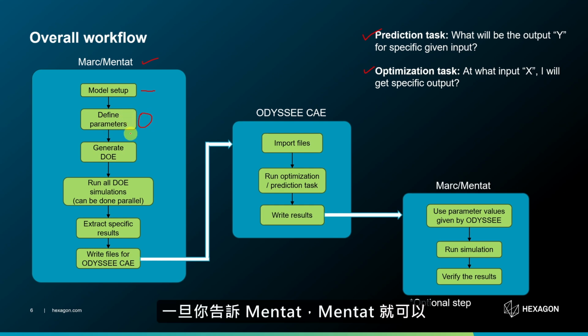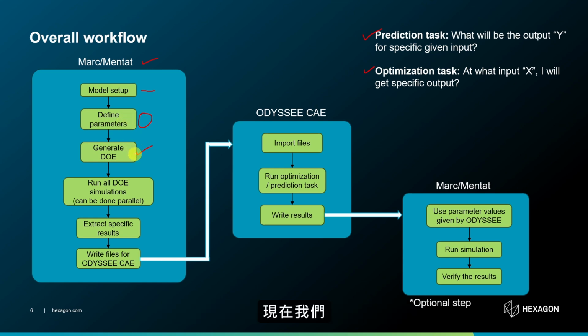Once you tell that to Mentat, Mentat can generate design of experiments and we can tell how many design of experiments we want. Let's say if we say 50, then Mentat will change those parameters in such a way that now we have 50 model where those parameters are varied in some range. Then all those models will be submitted for simulation. This can be done in parallel, so it doesn't really take much time.